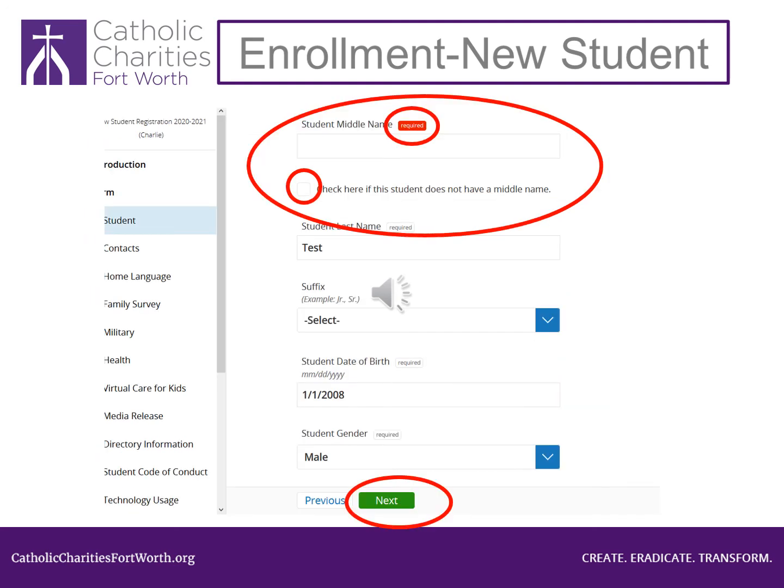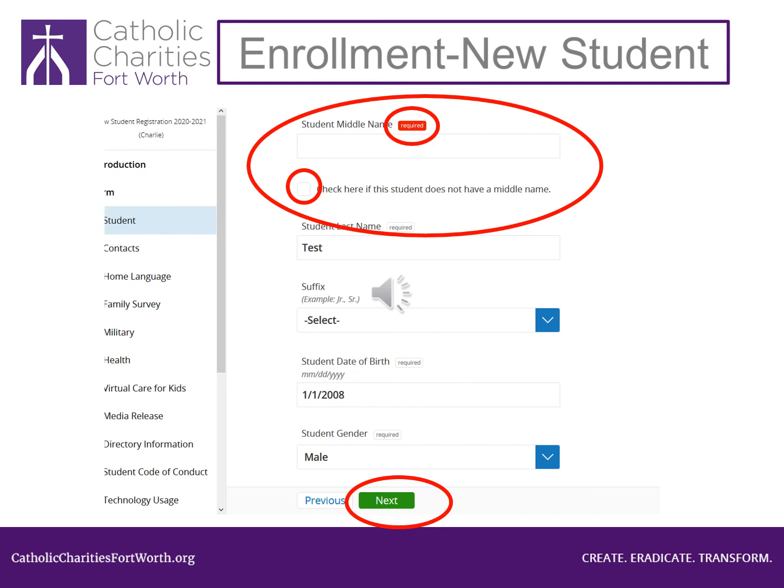As you saw in the previous slide, I had red circles. That meant that I did not fill out that portion correctly. I clicked on the first red circle with the number 4 in it. The number 4 means that I have 4 errors in that section. When I clicked on the red circle with the number 4, this is where it took me. You can see the red box with the word required in it. My child does not have a middle name, and I forgot to click the box that says check here if this student does not have a middle name. So I need to do that.